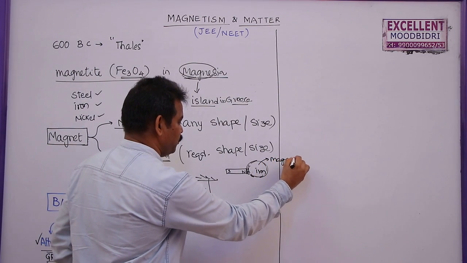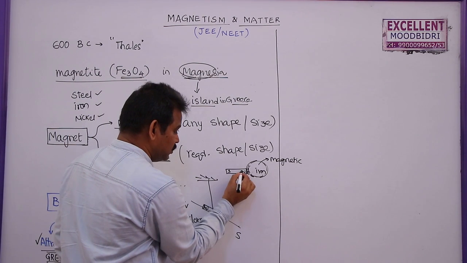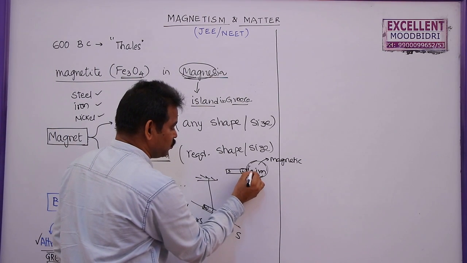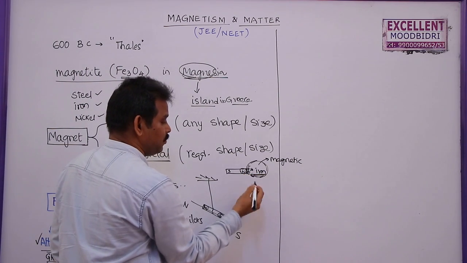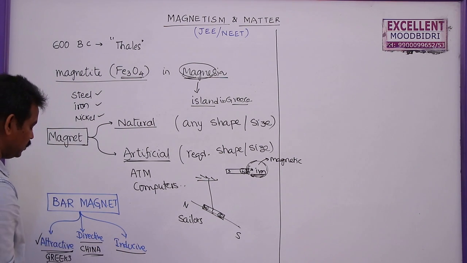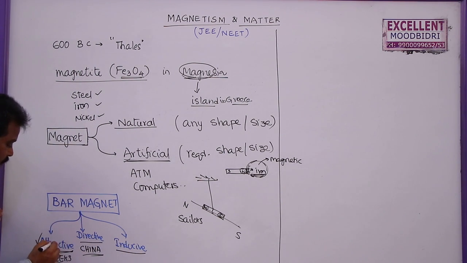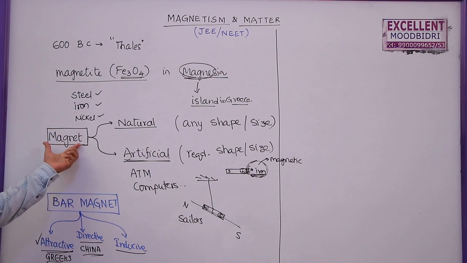So this iron piece behaves as a magnet, because the bar magnet induces its properties to this magnetic material. So this is called inducive property. A bar magnet has three types of property, and based on these three, we can define a magnet.